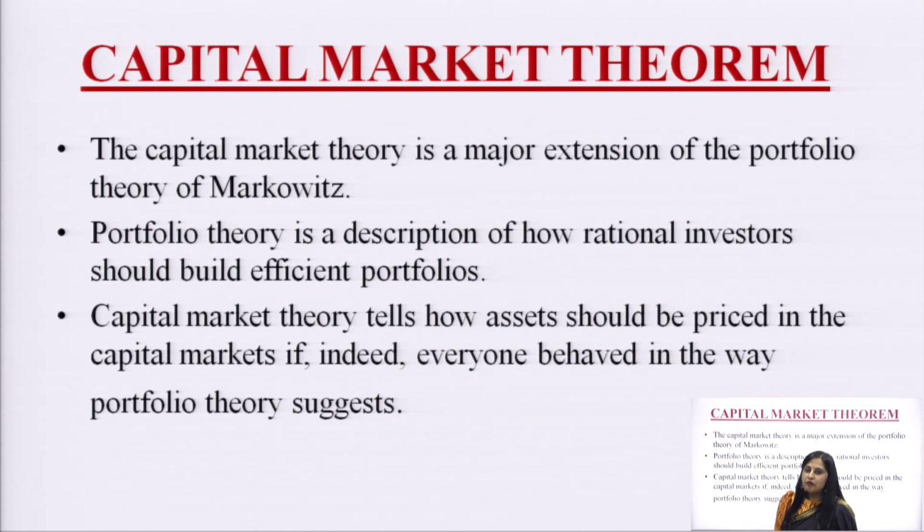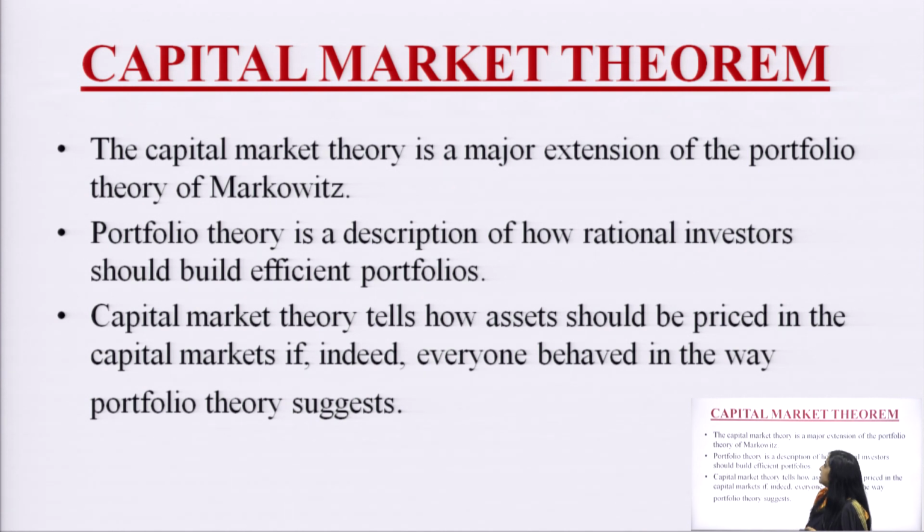According to Harry Markowitz, there are various securities in the market, and if they are combined in different combinations and different proportions, we will get a large number of portfolios. If we analyze these portfolios on the basis of their risk and returns, there are some portfolios which dominate others. These are the better portfolios, giving better returns with less risk, and they are called efficient portfolios as per Markowitz.